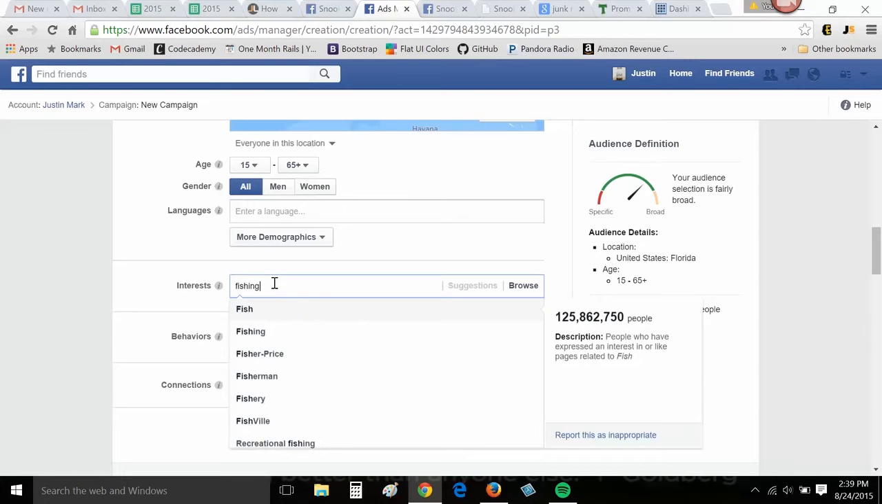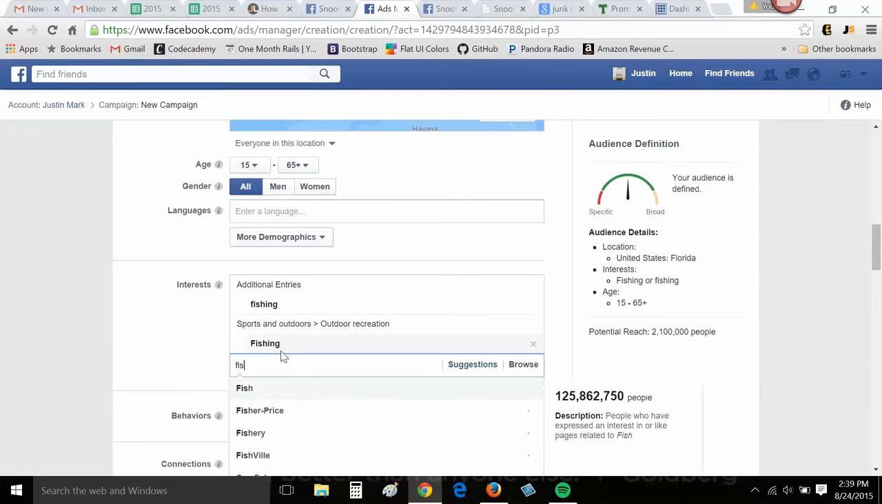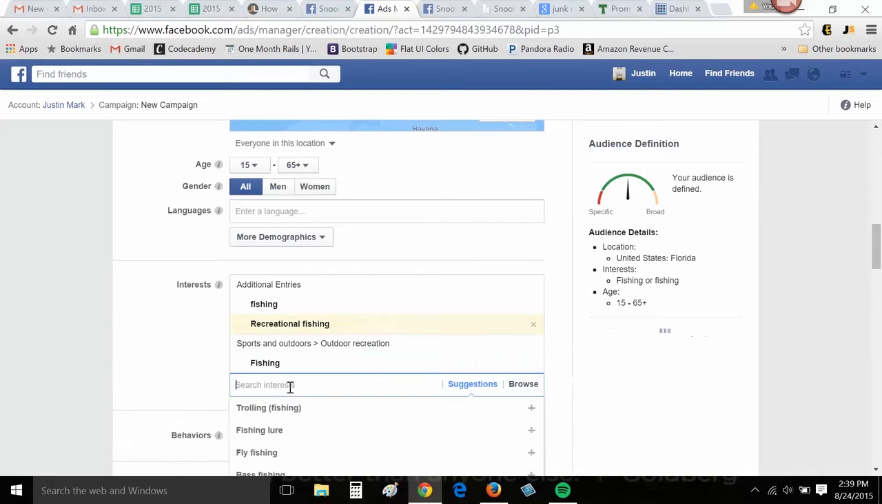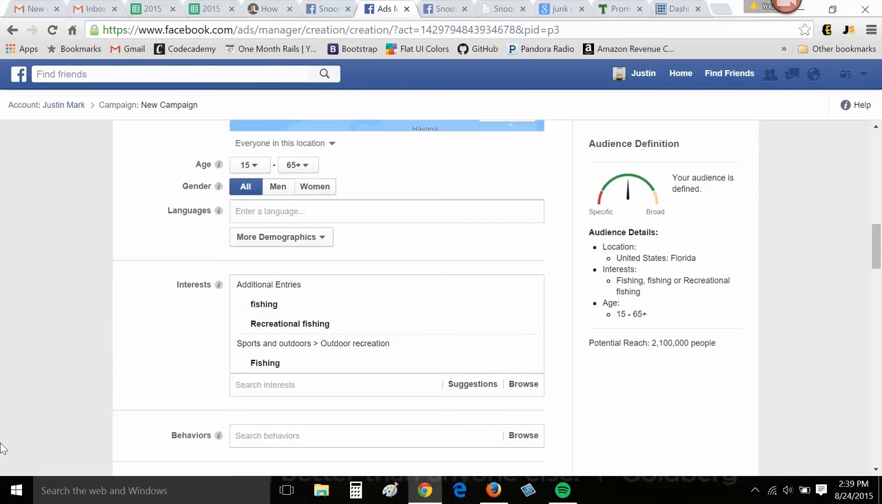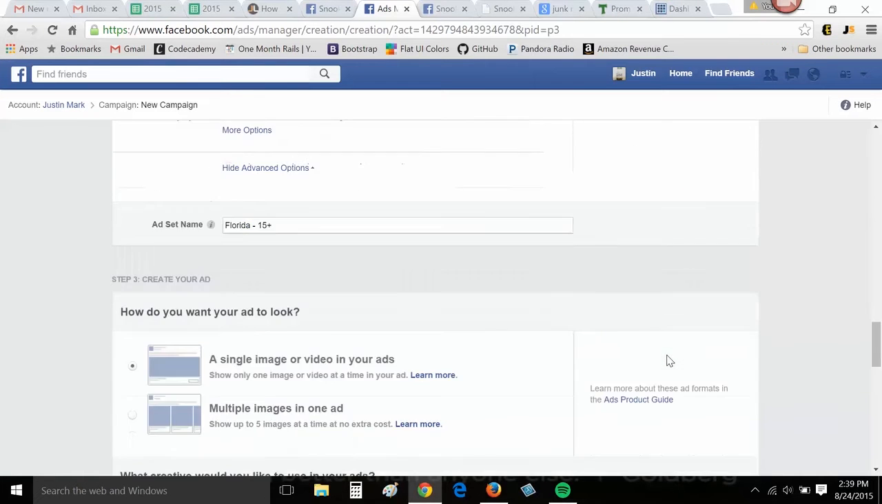Let's go fishing. And now every variation of fishing, in case it was just tagged, fishing, recreational fishing. So this is a nice start, right? We have 2.1 million people in Florida that like fishing. So now it's going to really depend on your ad set what kind of people you draw.